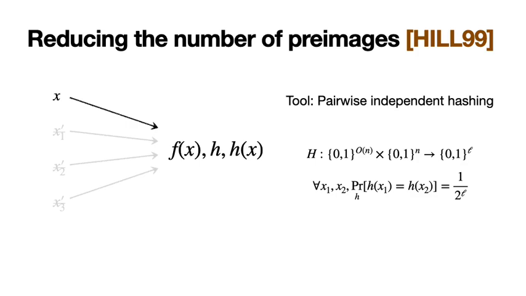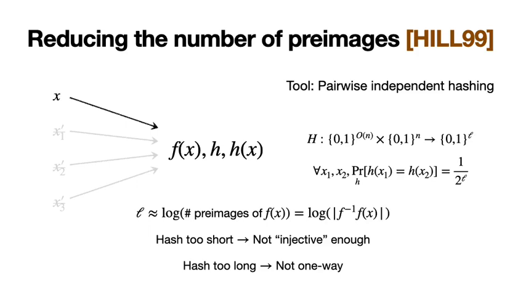And if we choose the length of our hash correctly, it is unlikely that any other preimages of x will collide with x under the chosen hash function, which means that the overall function will be injective with high enough probability. Now it is crucial that we choose the length of this hash output correctly, because if the hash output is too short, say a single bit, then this single bit is not going to help us very much in disambiguating between all the possible preimages of f of x. But if the hash output is way too long, then we may end up leaking too much information about x, and then f of x will no longer be one way. So the value we need to hash to is approximately the log of the number of preimages of f of x.